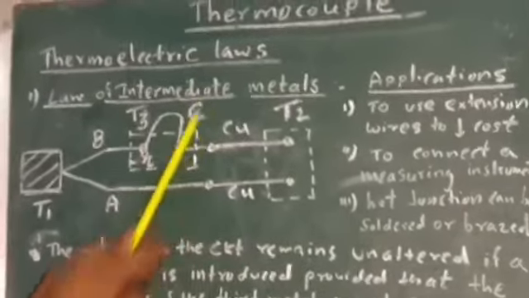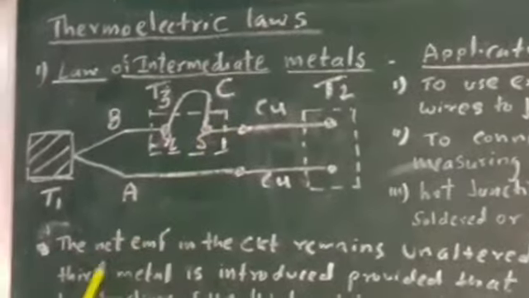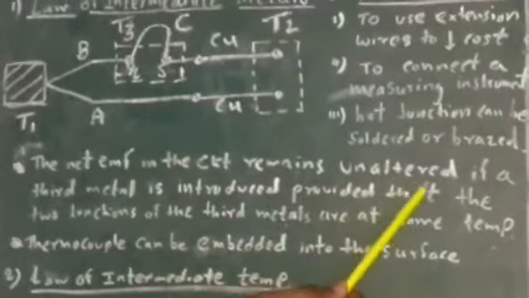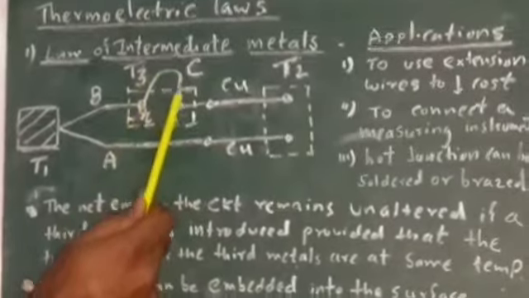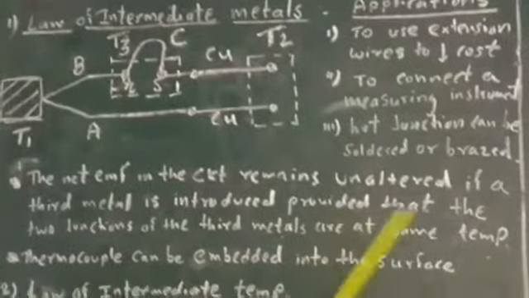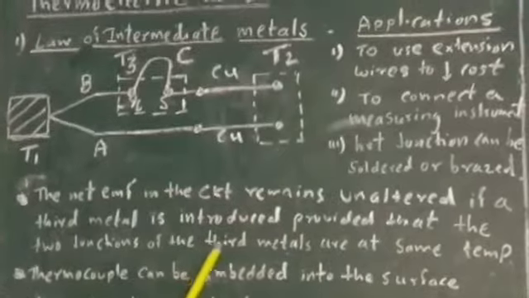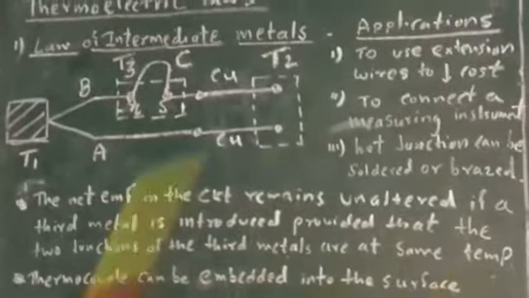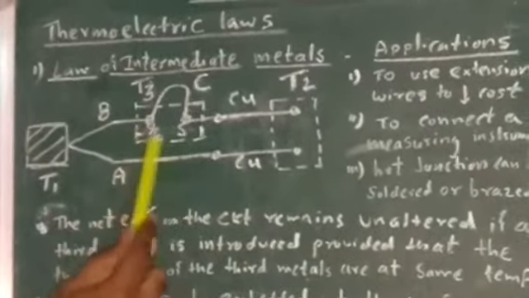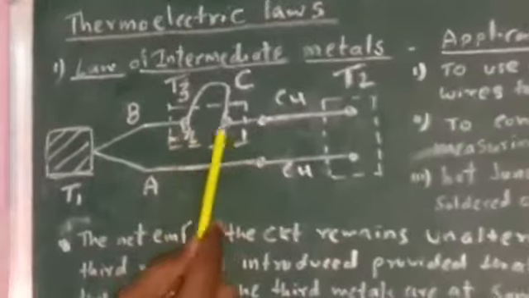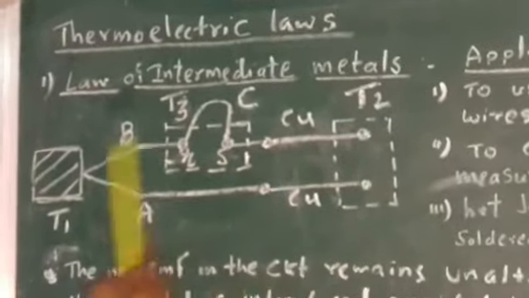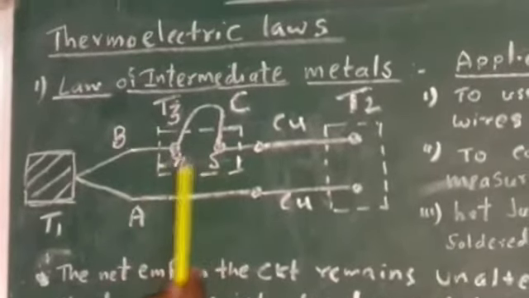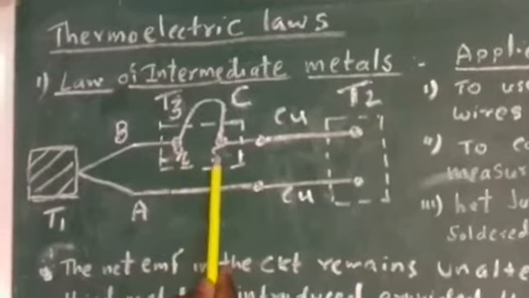The statement of the law is: the net EMF in the thermocouple circuit remains unaltered, meaning there is no change in the EMF, if a third metal is introduced, provided that the two junctions of the third metal are at the same temperature. These R and S are two new junctions formed because of the introduction of this third metal in the thermocouple circuit, provided that R and S are maintained at the same temperature.